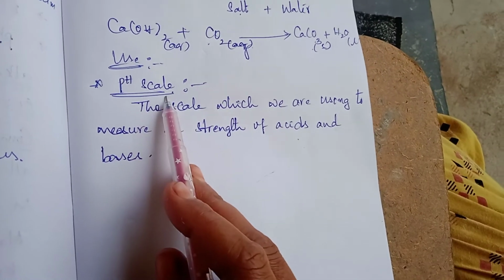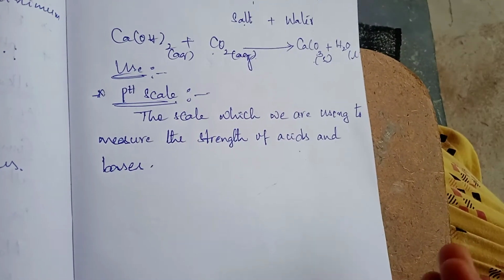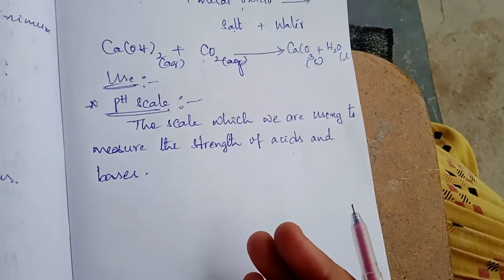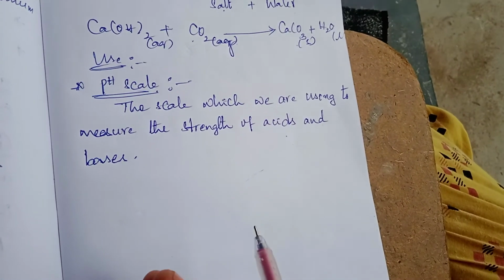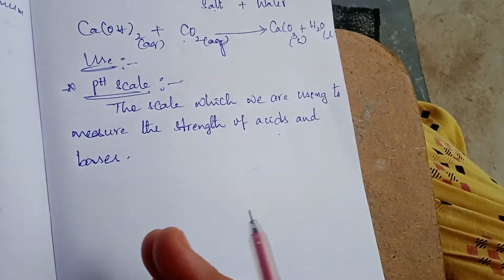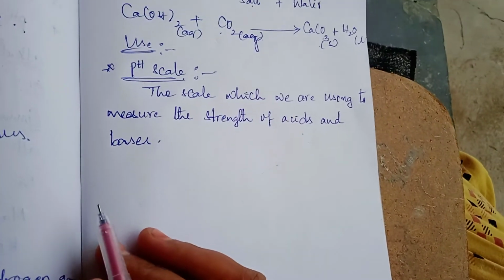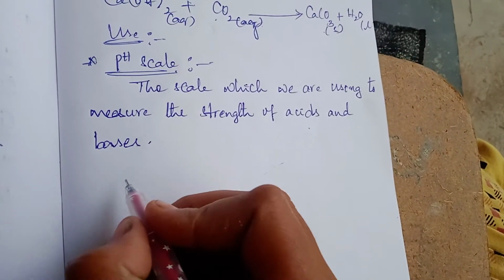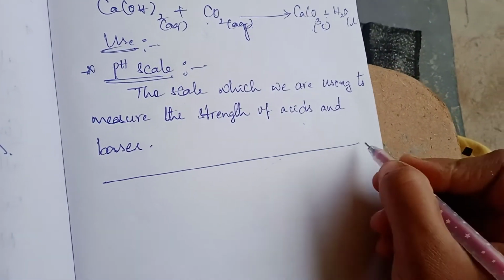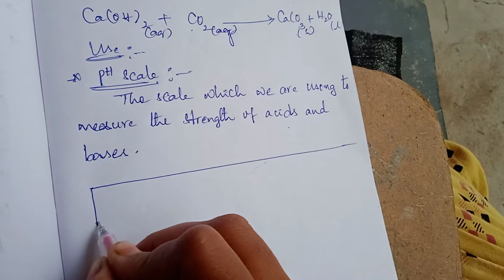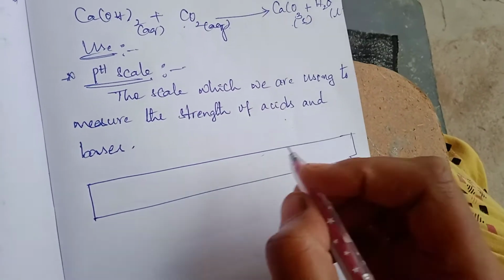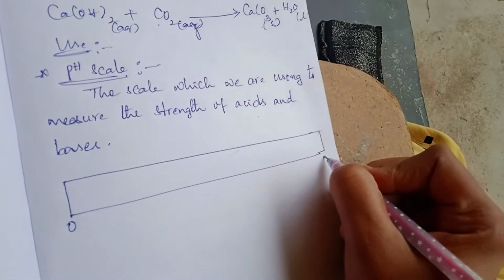With the help of this pH scale, we can say how strong that acid or base is, whether it is a weak acid or weak base, or a strong acid or strong base, based on these pH values. Now take one pH scale. The pH scale values will be 0 to 14.